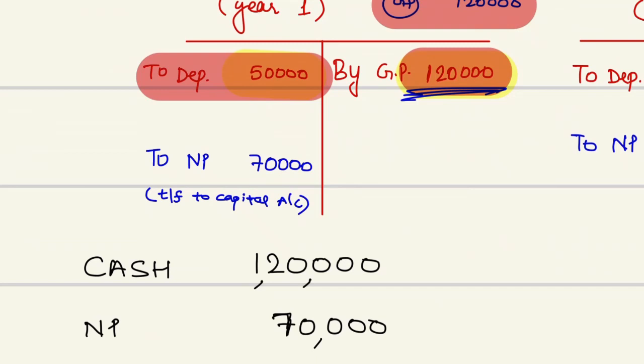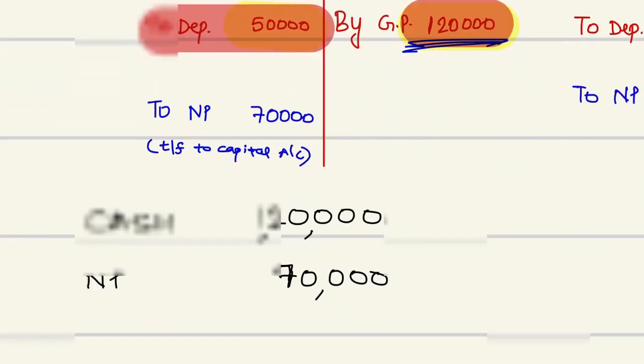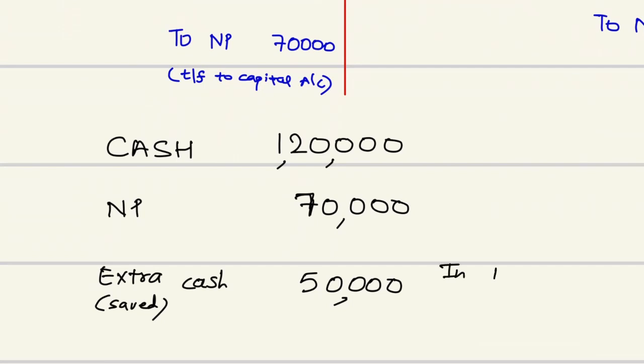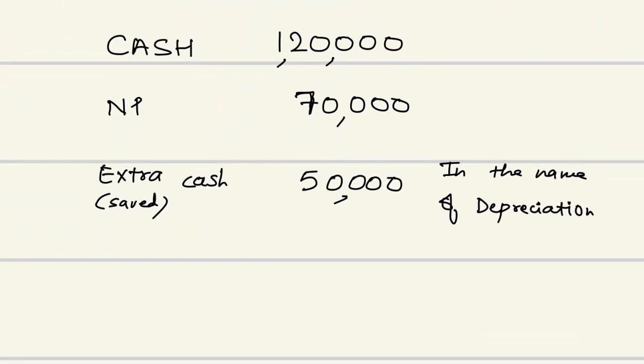Now what will happen? Extra cash, 50,000 is being saved. Why is it saved? Because it is saved in the name of depreciation. And how is it saved in the name of depreciation?